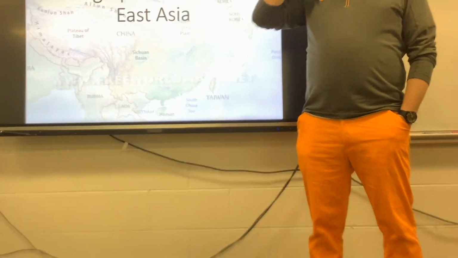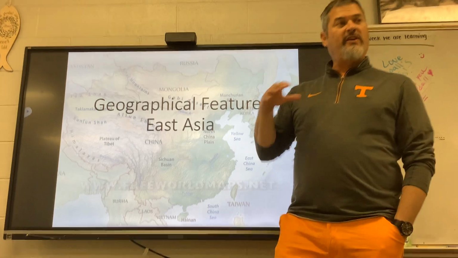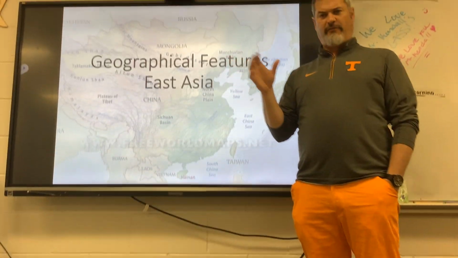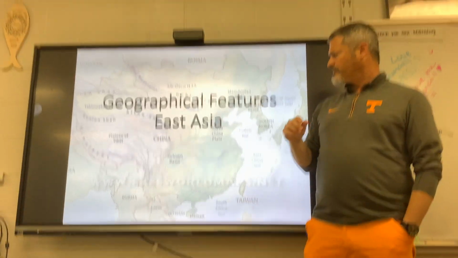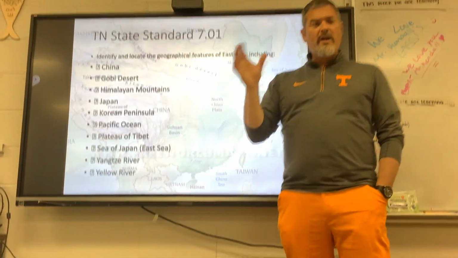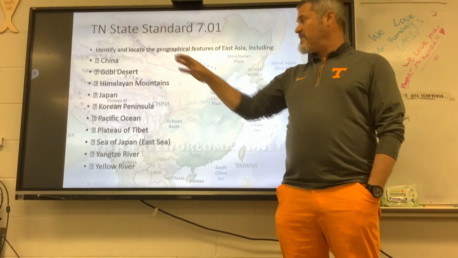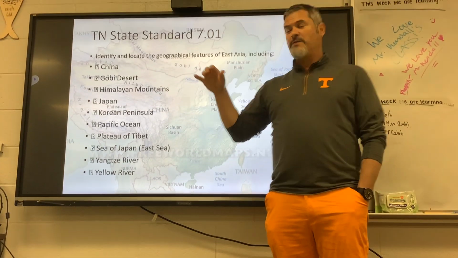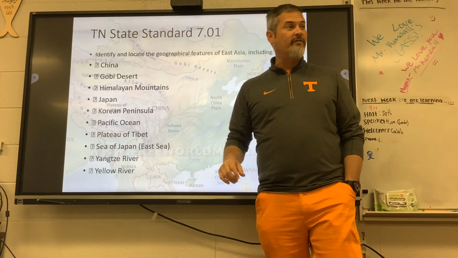We start off medieval times with talking about geography, and the first thing that we talk about in geography is the geographical features of East Asia. So wherever you are, if you are learning about the geographical features of East Asia, it's the same thing that we're talking about. It's just that in Tennessee, it's Tennessee State Standard 701 for 7th grade.